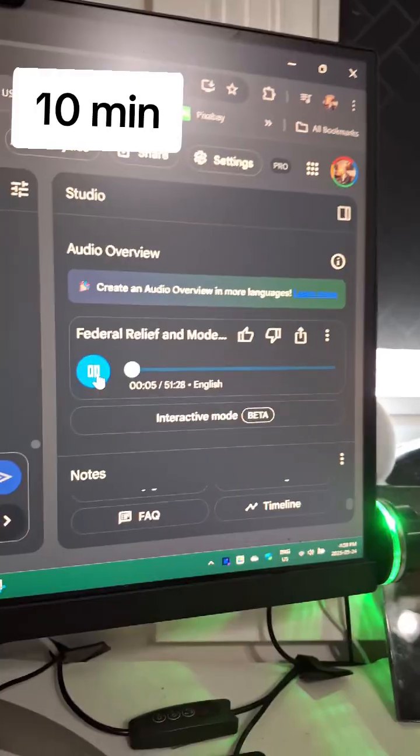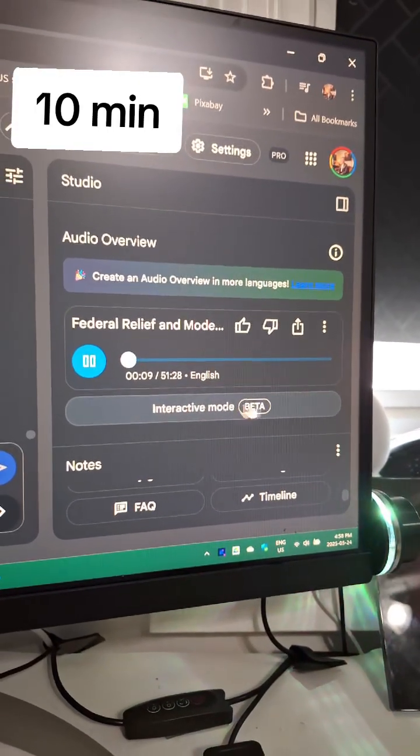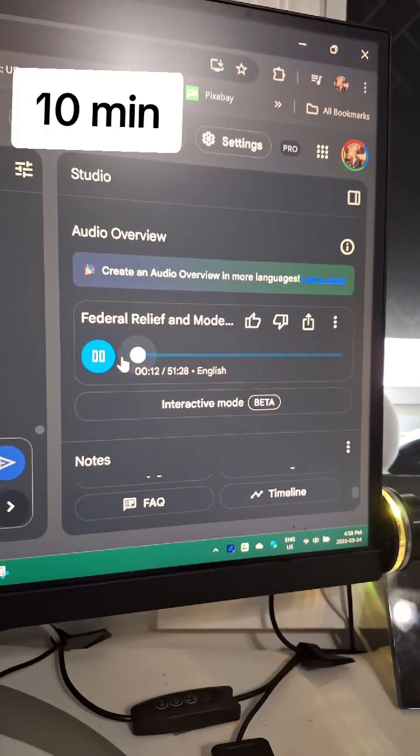A really massive piece of legislation. The full text of the One Big Beautiful Bill Act. Yeah, and when you say massive, you're not kidding.